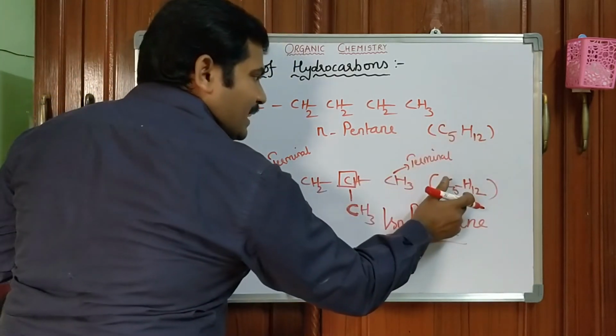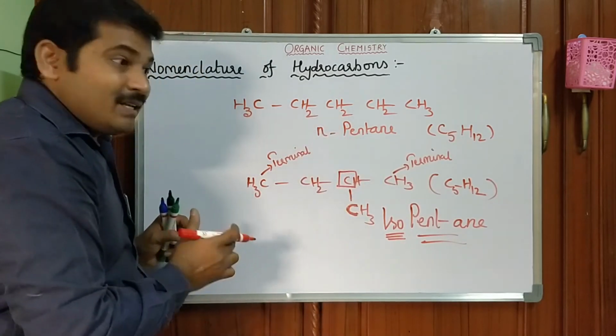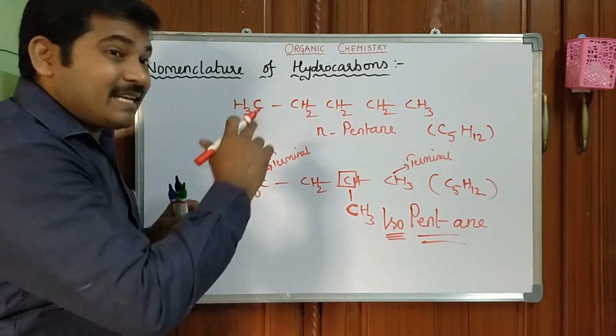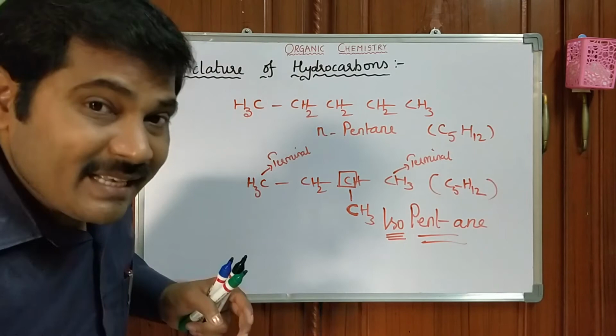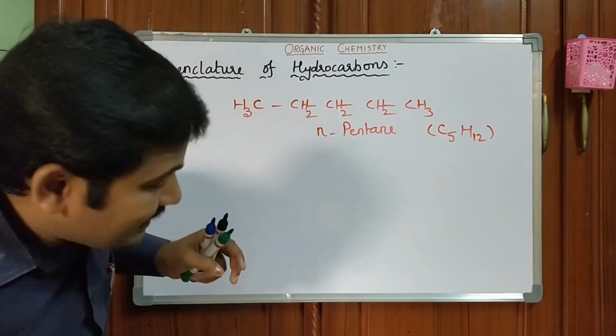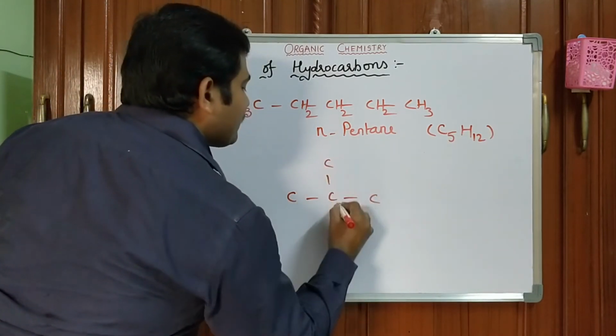Same molecular formula, but different structural arrangement. Such types of isomers are called structural isomers. The skeleton is going to be changed. Yes or no? Okay, anyhow, come to another type of format. How many carbons does it have? 5 carbons. I want to write 5 carbons like this.